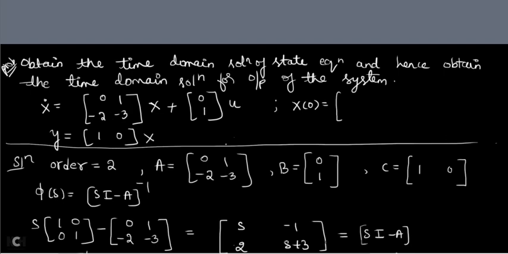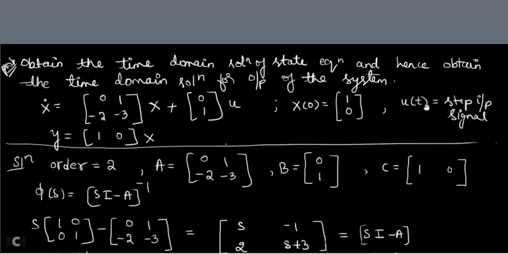So assume that X of 0 they have given as [1, 0], and assume that you have to take u of t as a step input signal. u of t is nothing but the input signal of the control system. That u of t you have to take as a step input signal. I had forgotten to give these two values in the question. Now they have given X of 0, and u of t is the step signal.